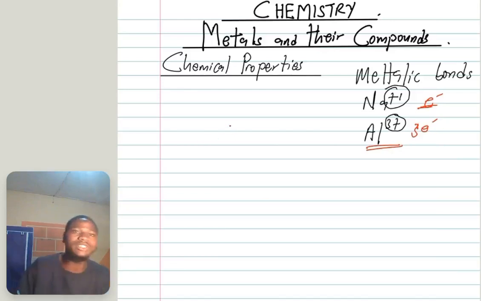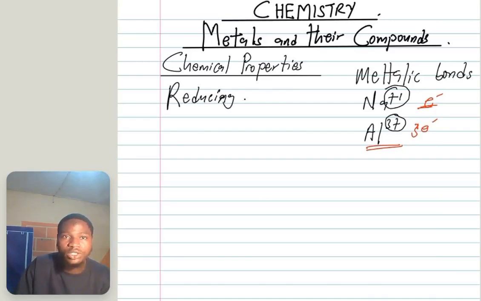Now let us go to their chemical properties. Because metals can give out electrons, this makes them good reducing agents. We call them good reducing agents.